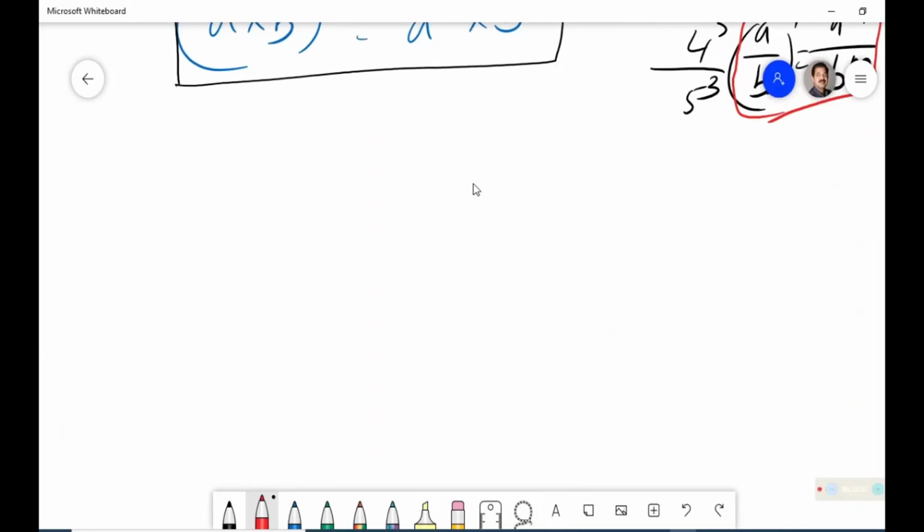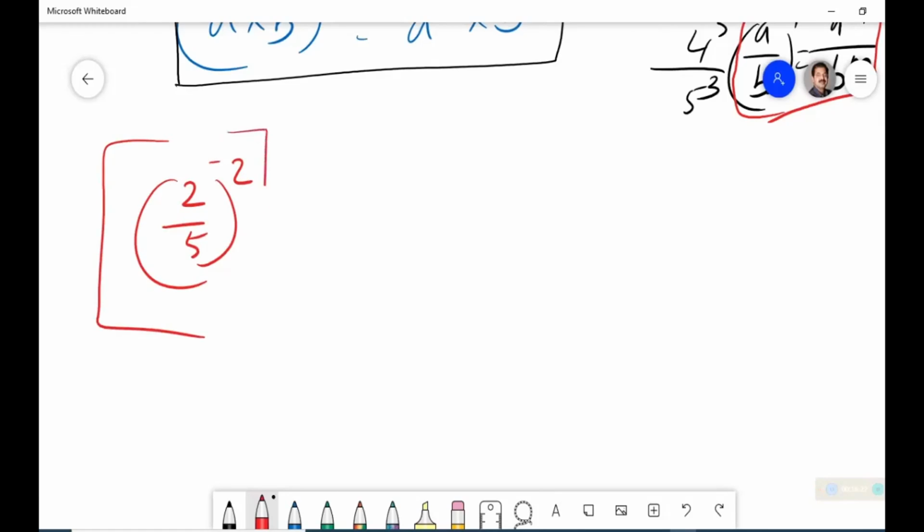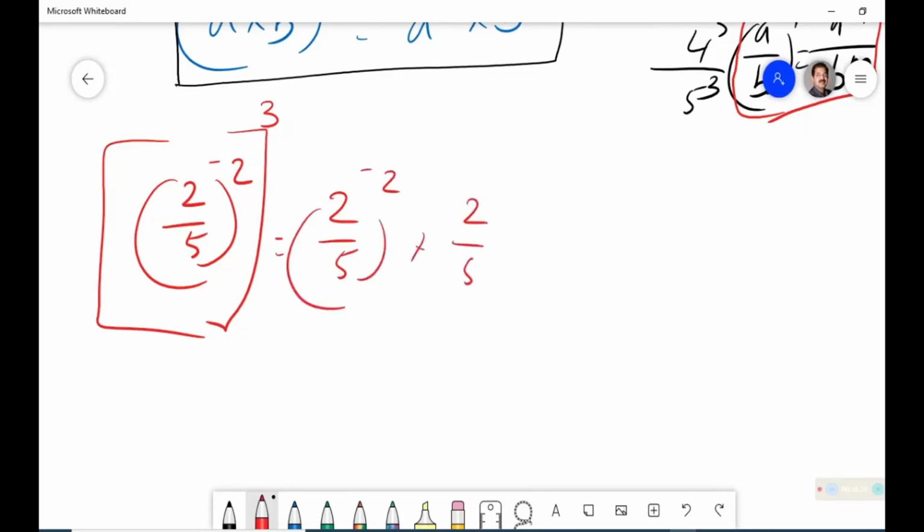Now, another situation where we are creating and making a law. For example, if the number is something like (2/5)^(-2) whole to the power of 3, it has become very big, but it's fine. (2/5)^(-2) into (2/5)^(-2) into (2/5)^(-2).